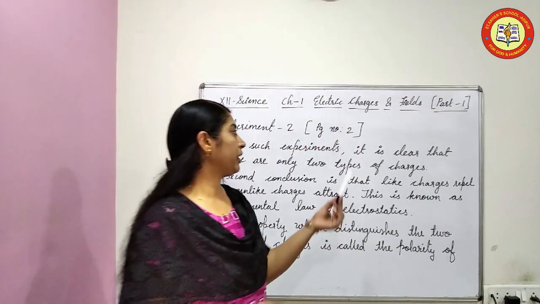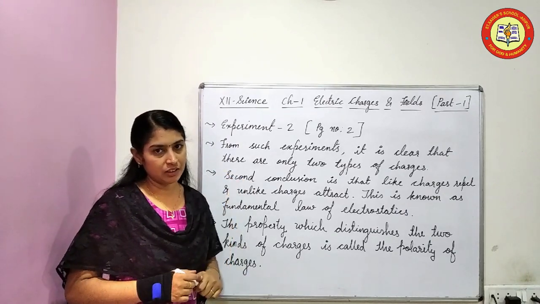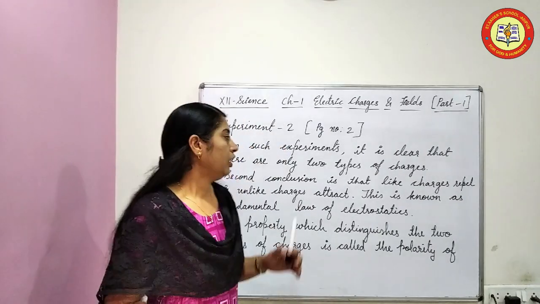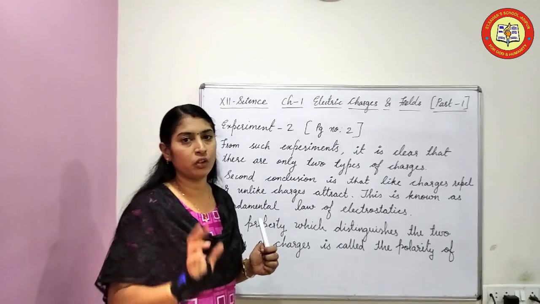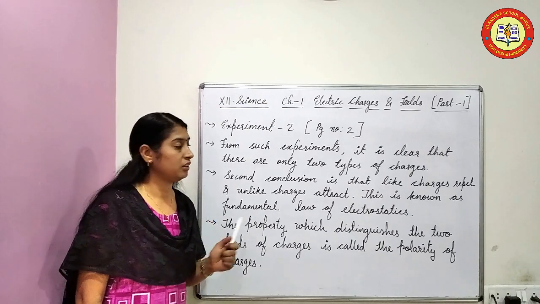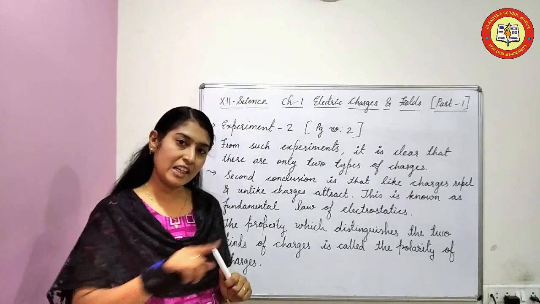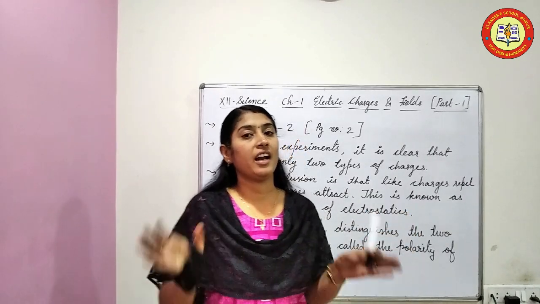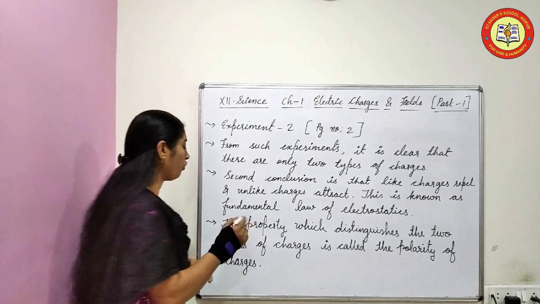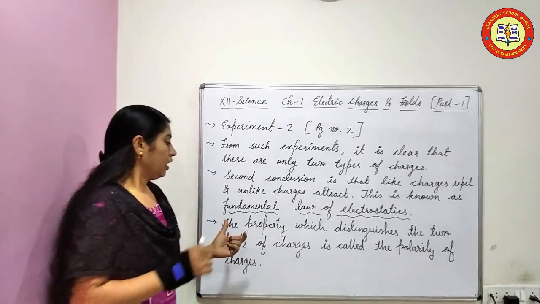The second experiment you will get in your textbook, page number 2. From such experiments, Dufay concluded that there are only two types of charges. He had not named them, he just concluded that two types of charges are there. His second conclusion was that like charges repel and unlike charges attract. Like, same charges will repel and unlike charges will attract. This statement is known as the fundamental law of electrostatics.